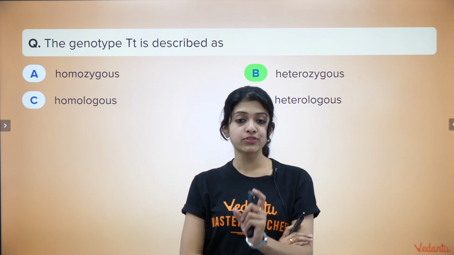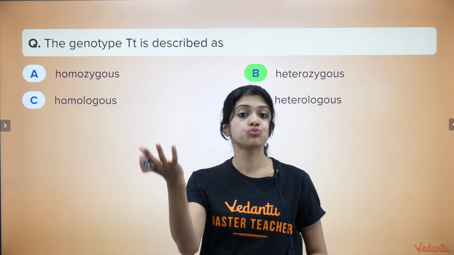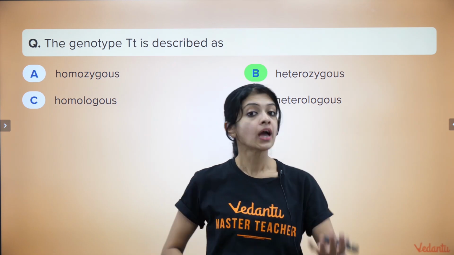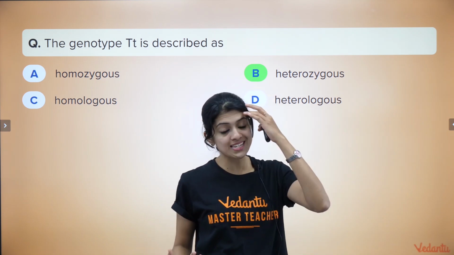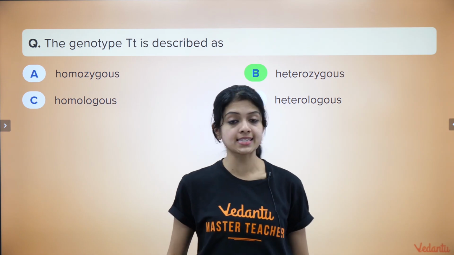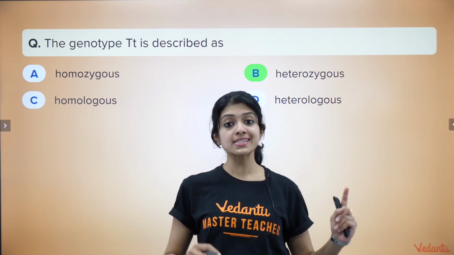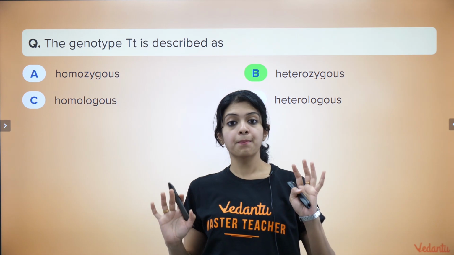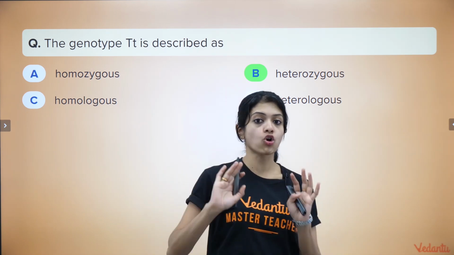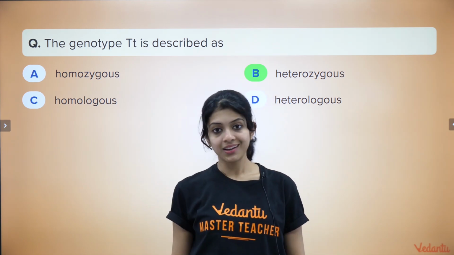When the 2 alleles of a genotype are different, comprising of one dominant and one recessive form, you describe that condition as heterozygous. Homologous and heterologous are terms that you come across only when we talk about chromosomes, right?